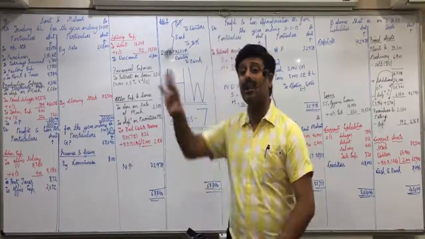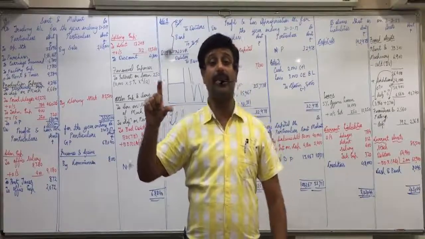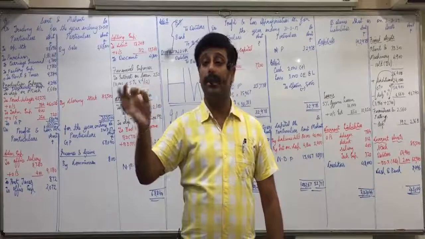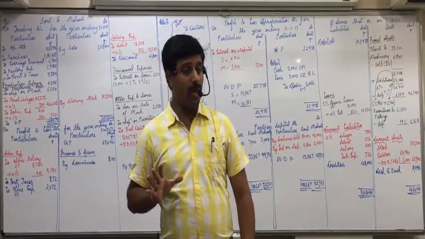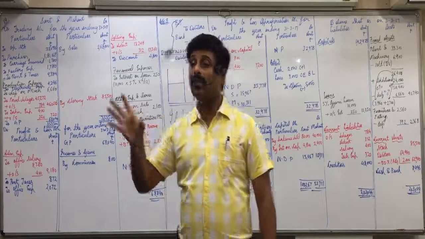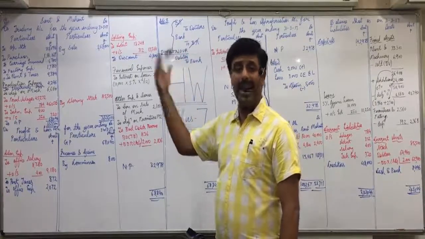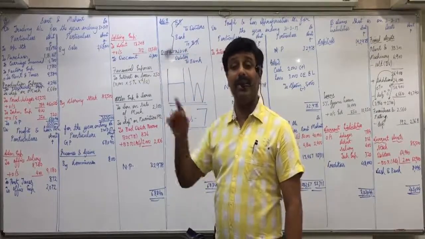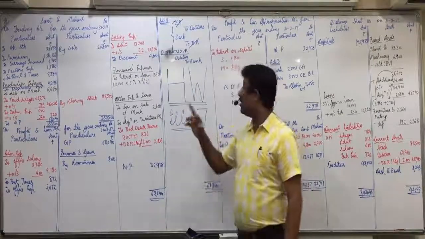If it's a normal bill dishonored, then simply debtors to bills receivable. But this adjustment's journal entry will come when it is a discounted bill dishonored. Okay, for a normal bill dishonored, what will be the entry? Simply bills receivable to debtors, reverse it: debtors to bills, add in debtors, minus from bills. But this is which bill dishonored? Discounted. So for a discounted bill dishonored, what is the journal entry?